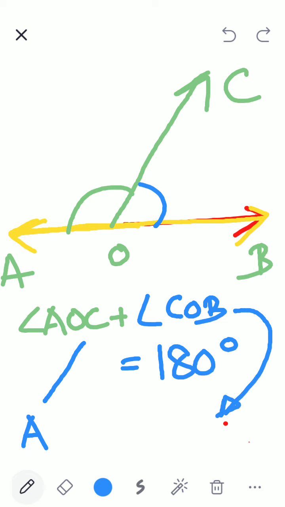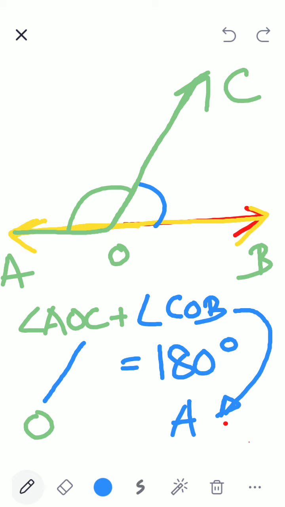Sorry, what is angle AOC? Obtuse. It is obtuse. See this, it is greater than 90. And this is acute. So, obtuse angle plus acute angle, when a ray joins a straight line, is always equal to 180 degrees. Remember this always.